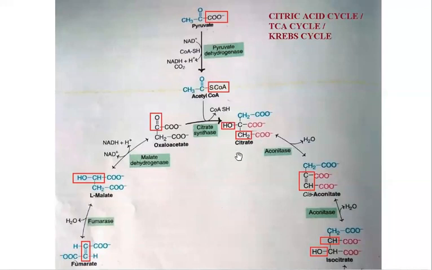Here, citrate is formed, which is catalyzed by citrate synthase. Here the enzyme is citrate synthase. So this is the starting material. Here oxaloacetate is acting like a catalyst. Actually, this is not a catalyst, but it acts like a catalyst. In the presence of oxaloacetate, acetyl coenzyme A is condensed, forming citrate. So this is a very important compound.